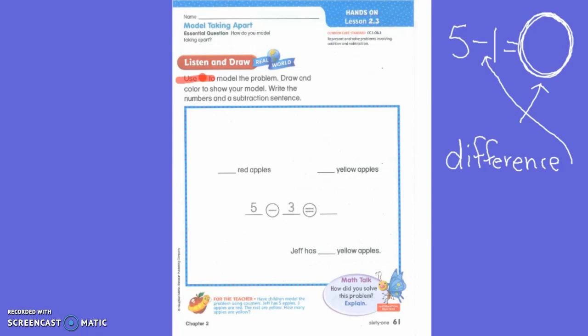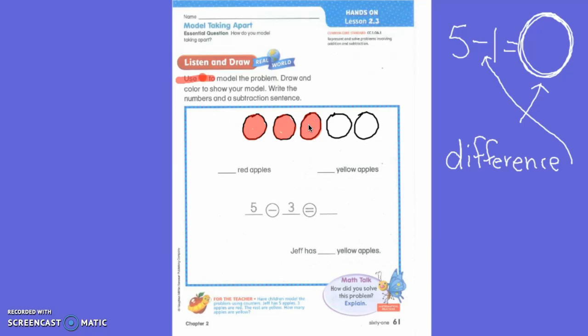Jeff has 5 apples. So how many counters should I draw? 5. So let's draw 5 counters with our pencil. Three apples are red. So how many are we going to color red? 3. Very good, first grade. So now we can get our crayon and color 3 of them red.